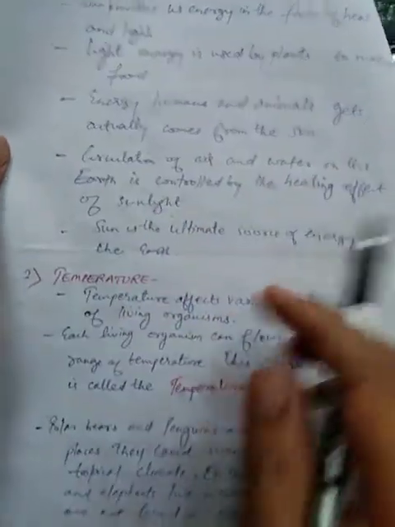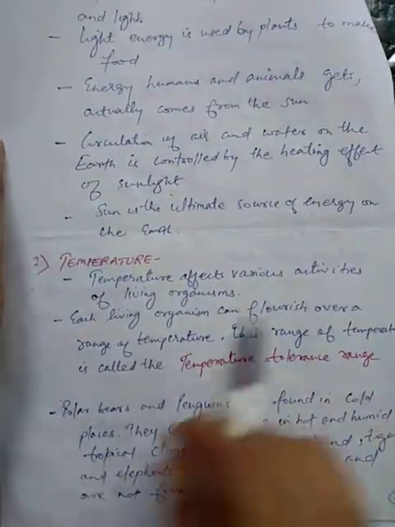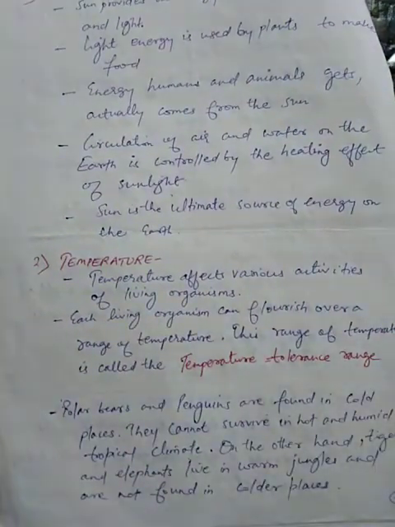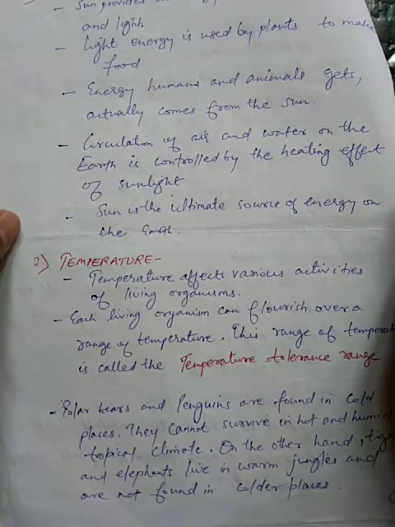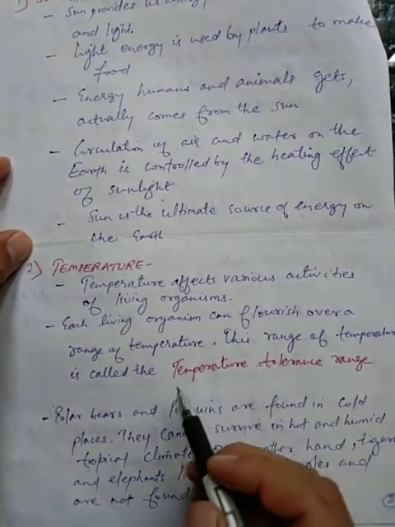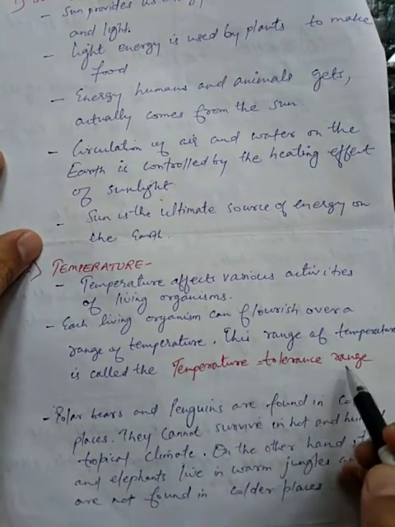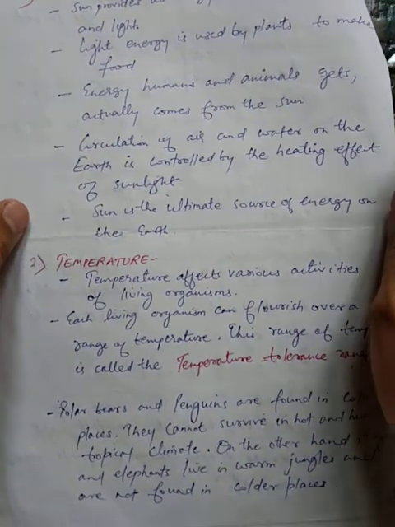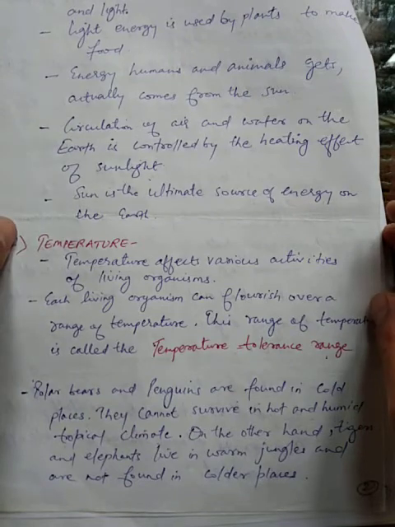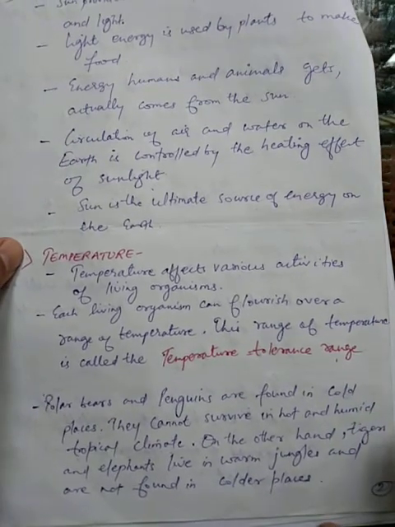Temperature is also an abiotic factor. Now temperature, you all know that different living organisms have the ability to survive under different temperature ranges. This range of temperature is called the temperature tolerance range, meaning the range up to which temperature an organism can survive is known as the temperature tolerance range.